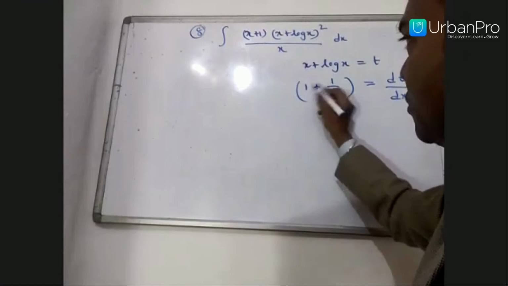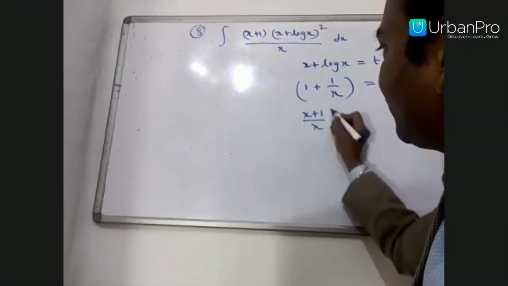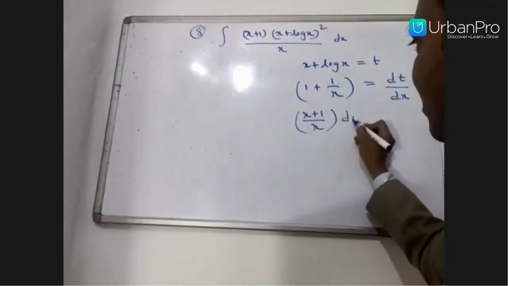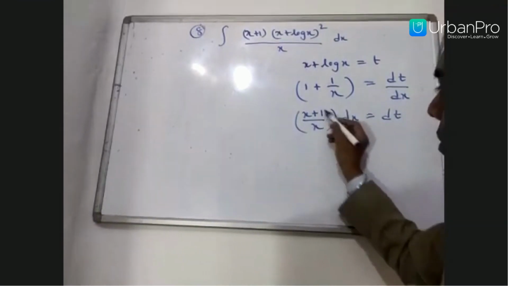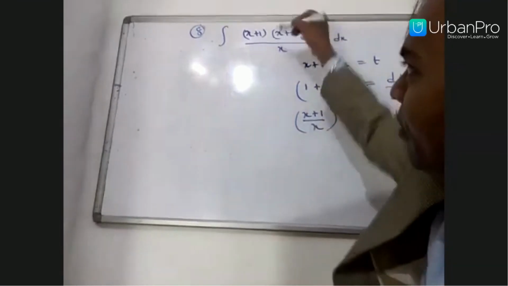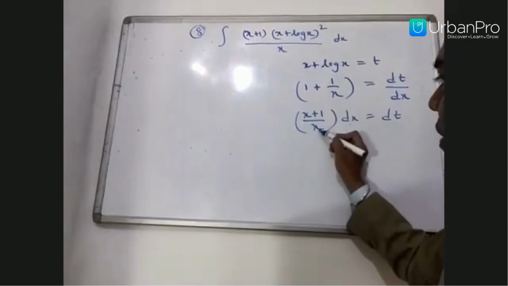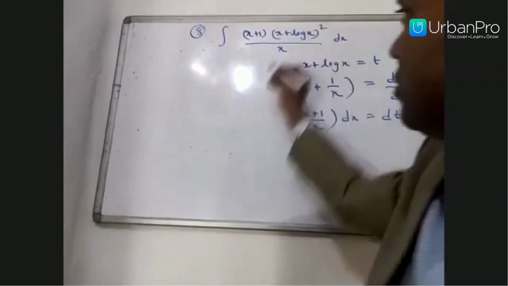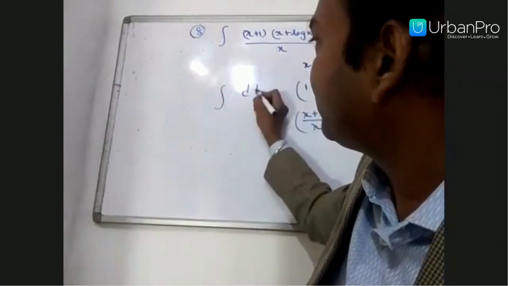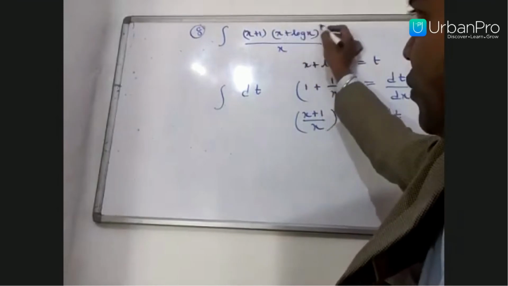Now this portion, solve it. What becomes of it? x plus 1 by x, and taking dx to this side, it equals dt. This complete thing, (x plus 1 upon x) dx, becomes dt, and x plus log x we have taken as t, so the whole square is t square.